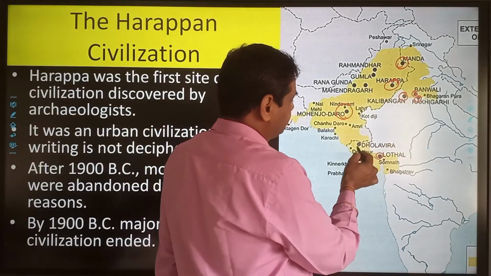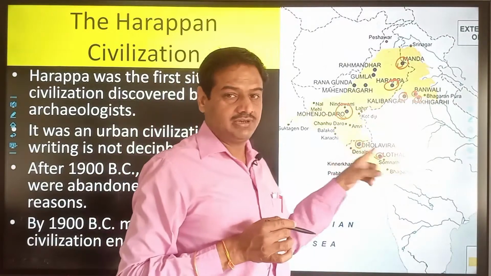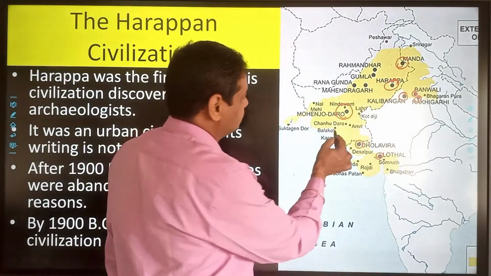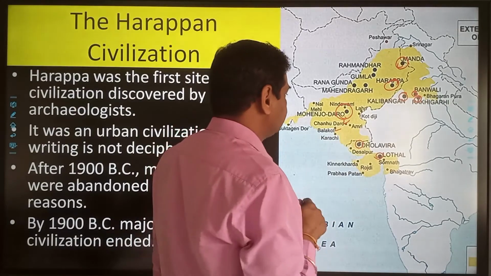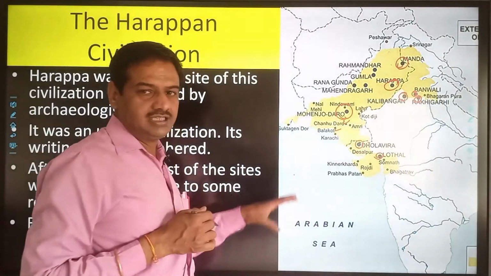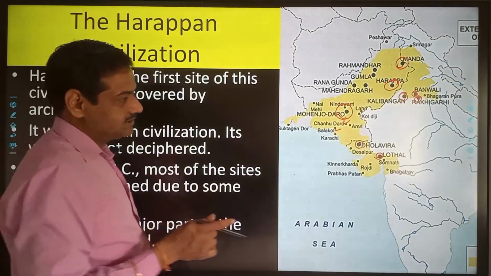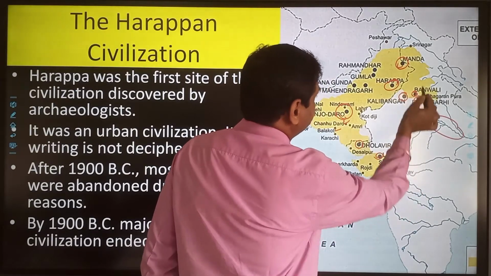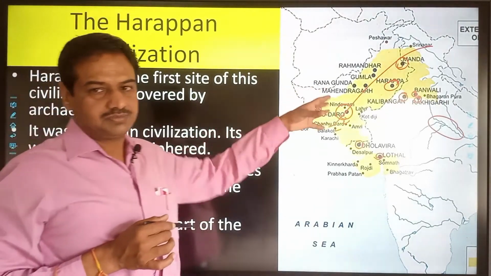Apart from that, Dholavira, a recently discovered site, is also an important site of the Harappan civilization. There were also other sites like Balakot and Chanhudaro, where a workshop of the Harappan civilization was located. So these are the important sites, and generally maps are asked from these sites. But we can see that the civilization was not in the Gangetic Valley. The entire civilization was situated in the Indus Valley, that is in the northwestern side of India as well as Pakistan.